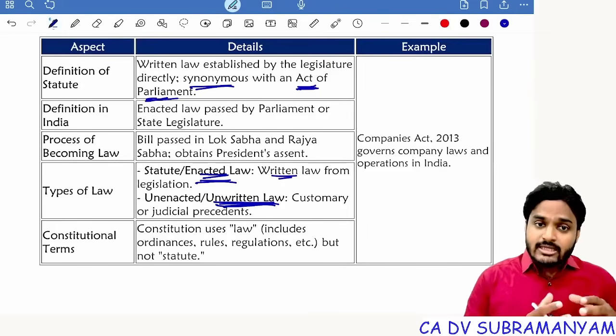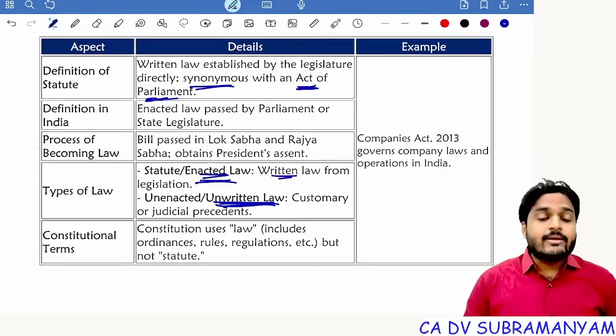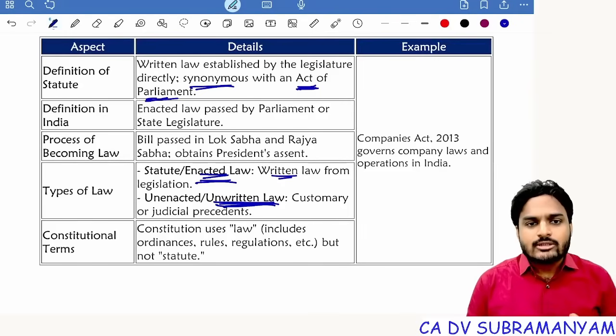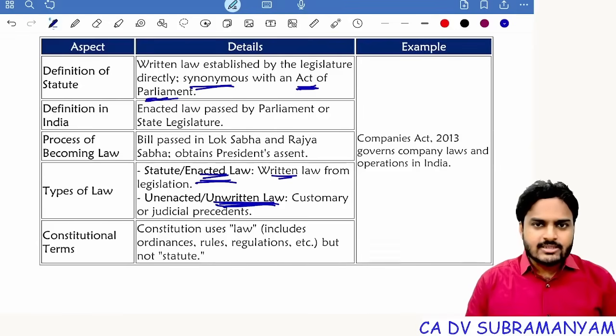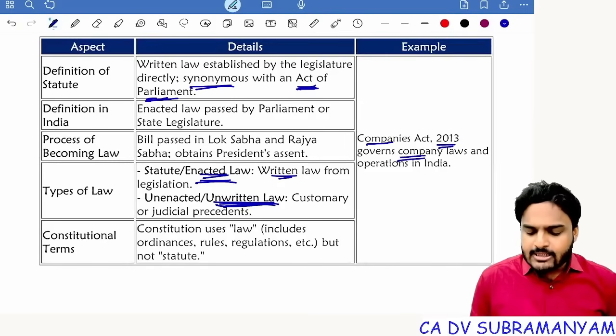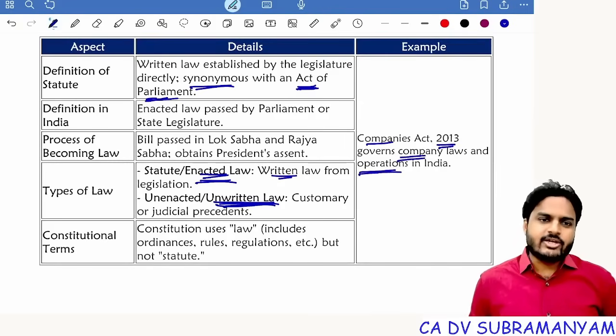But coming to our India, with written laws, when a dispute goes to the court, primarily the court will first give reference to the Act. Getting my point, students? So written law is based on legislation, whereas unwritten law is based on customs, practices, usage, or judicial precedents. Understand? So the Companies Act 2013 is a written law. It governs companies and their operations in India.